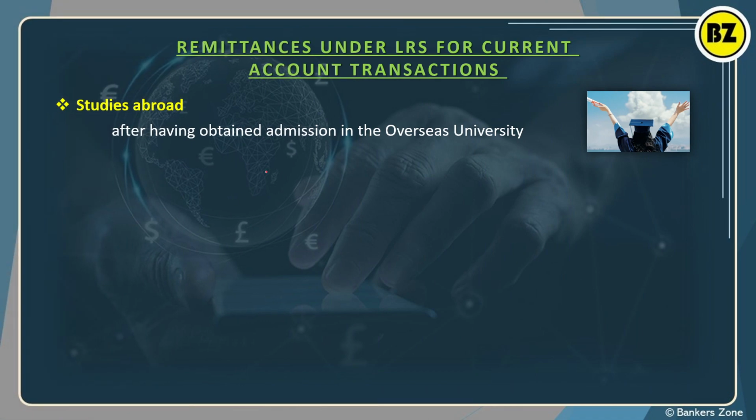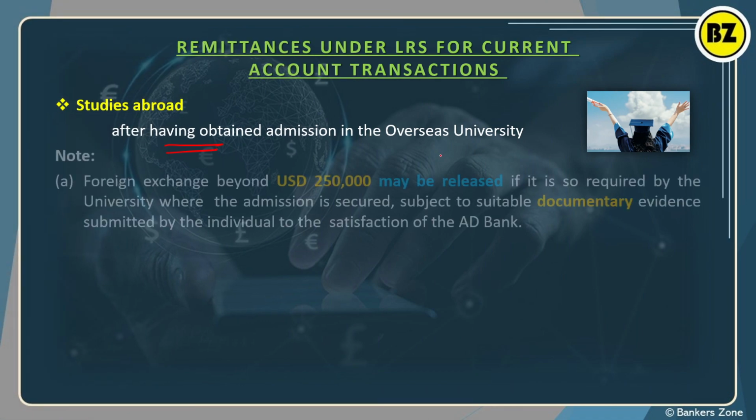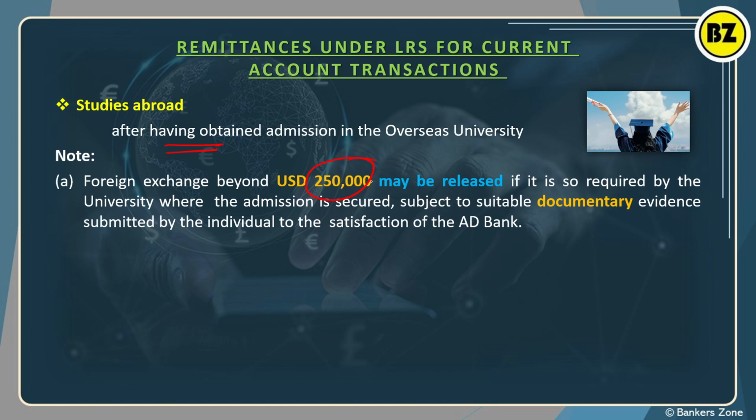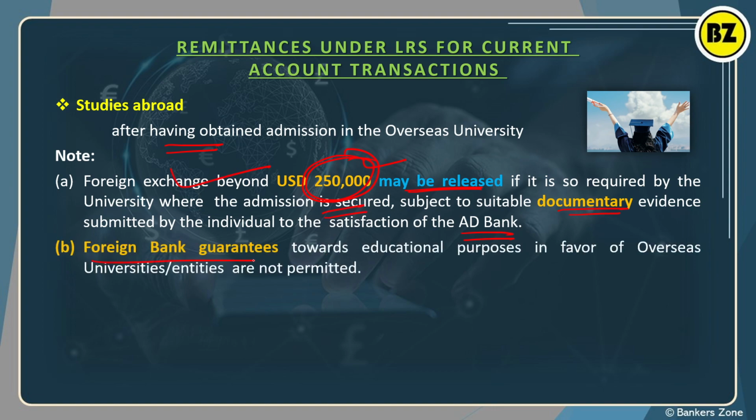Apart from that, if you are planning to go study abroad, obviously you will get the same limit of 2,50,000. It can be increased, right? It can be released. Obviously you have to take admission in a proper good university, and that bank should be satisfied with it. Okay, documentary evidence you have to submit. It is very easy. So you only have to remember the limit of 2,50,000 for studies also, right? Foreign bank guarantee is also not allowed in case of a student, right? You are going to study, why would the foreign bank guarantee be there?